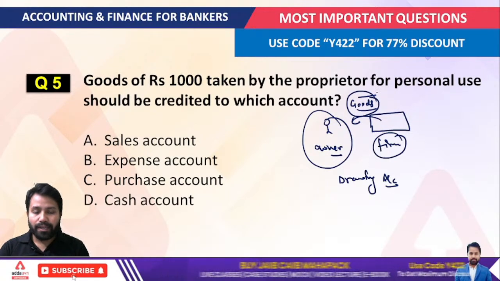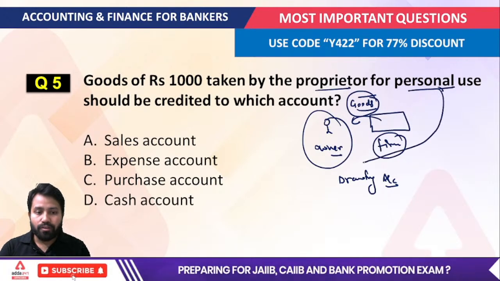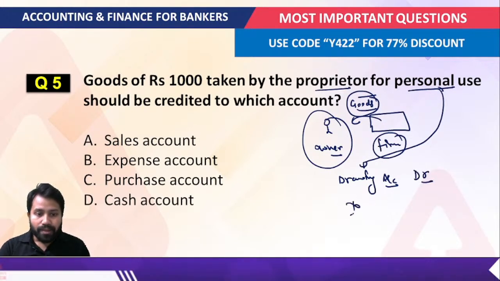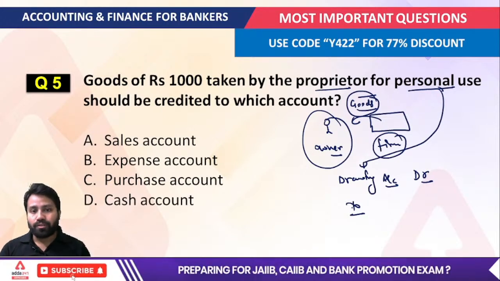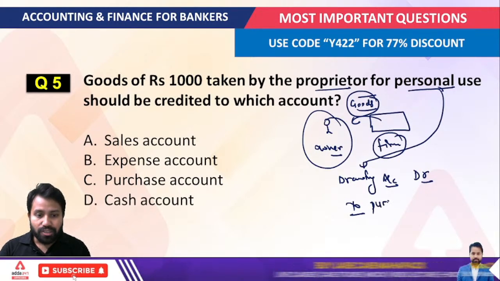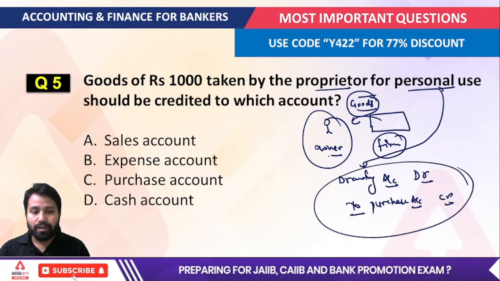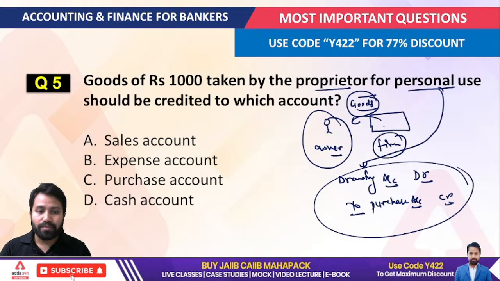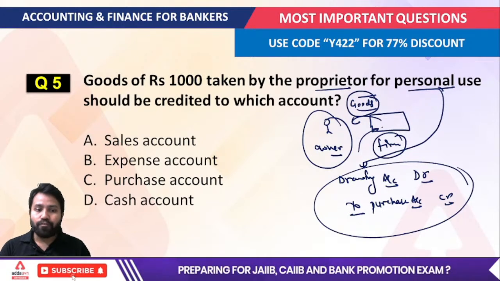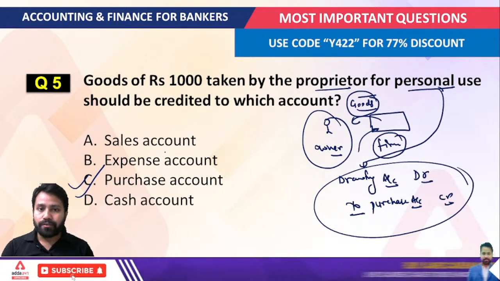So whenever you get the term proprietor or owner for personal use, that means there would be the introduction of one account, definitely the drawing account. So the drawing account will be debited in this case. Now if the amount is withdrawn, then you will include the cash account. If the goods are withdrawn, then you will add the purchase account. So the purchase account is going to be credited, because there would be a reduction in the purchases that have been recorded in the books of account of the firm. So the correct answer is the purchase account, right?